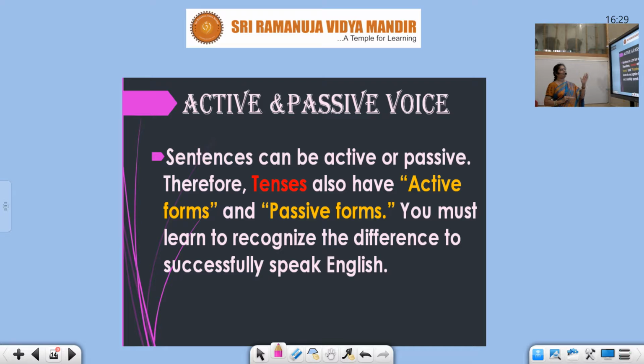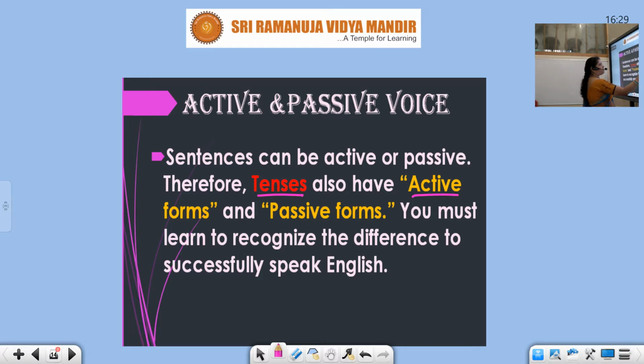A sentence can be active or passive. Therefore, tenses also have active forms and passive forms. In your tenses, I already taught you tense. I made a tabular form and I'm explaining it to you in the next class. Here you can see they can be used both in active forms and passive forms. You must learn to recognize the difference when you speak them.